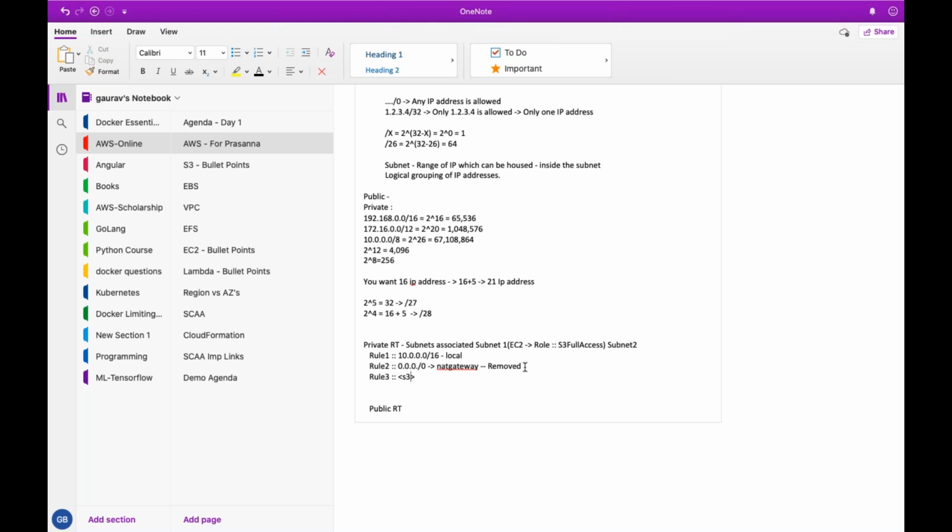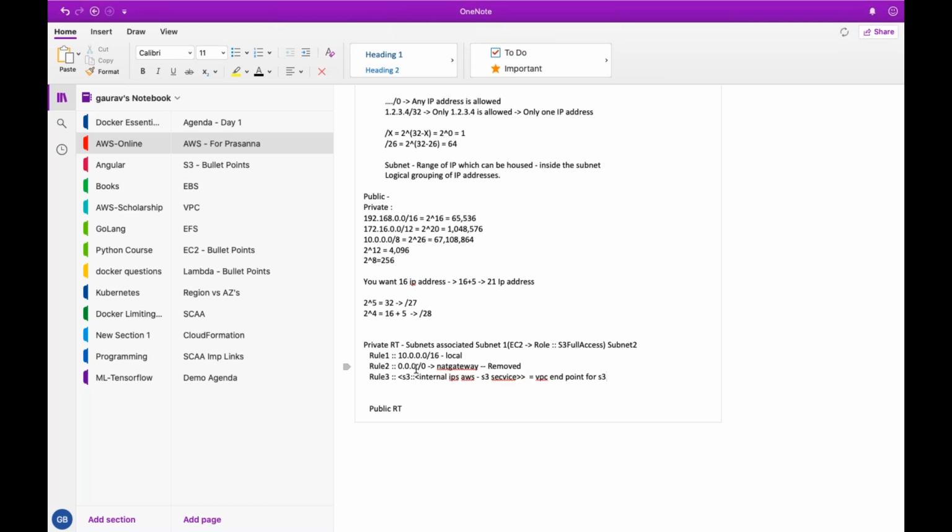Whenever you are hitting S3, and some internal IPs which are only handled by AWS, which point to the S3 service, it will go to the VPC endpoint for S3.